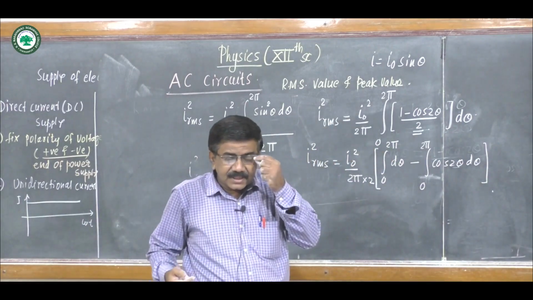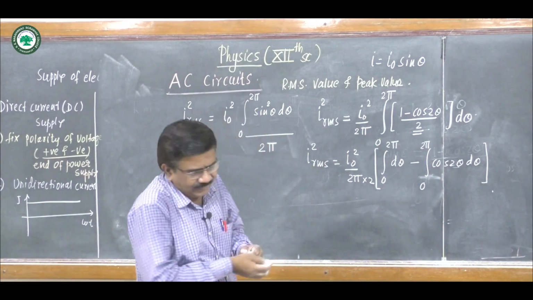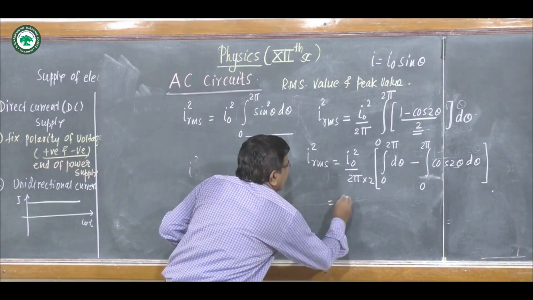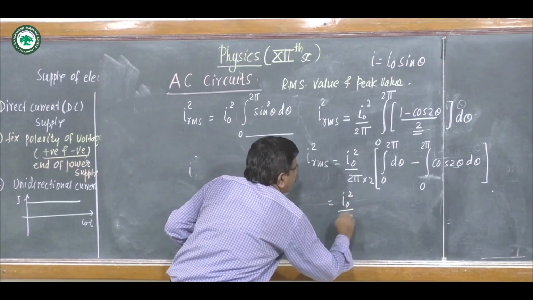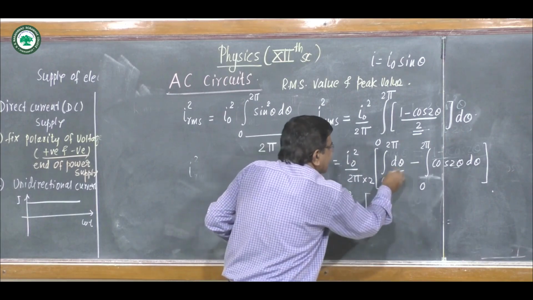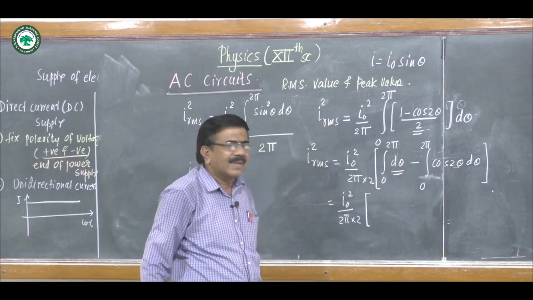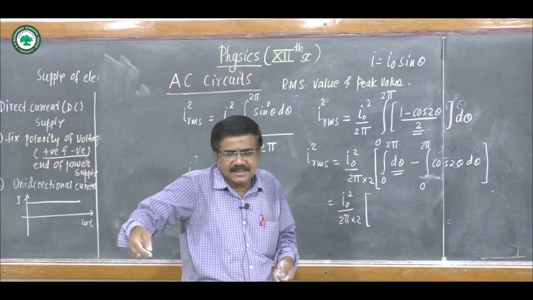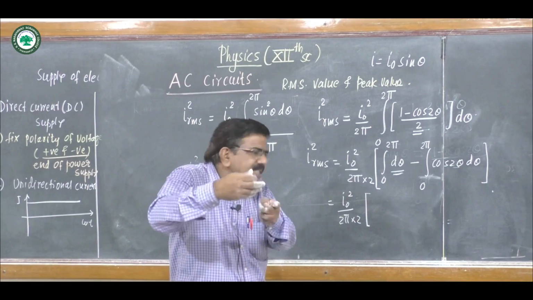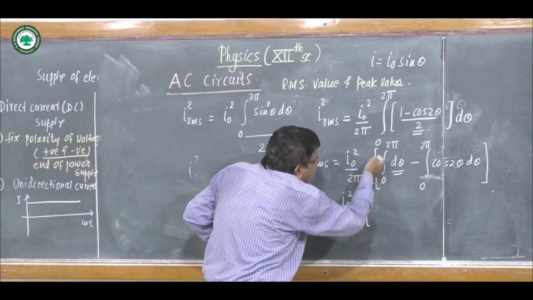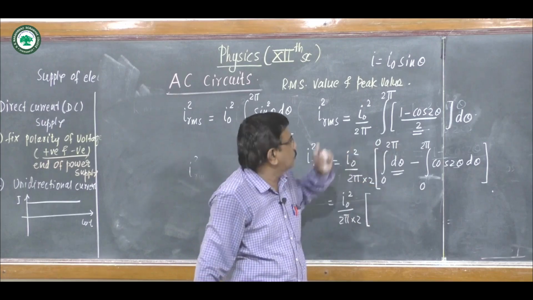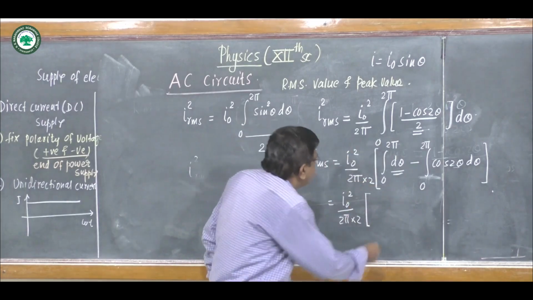These steps are very simple. I0 square upon 2 pi into this 2, this integration is theta. If we substitute the limits, upper limit will be 2 pi minus 0, which is 2 pi.